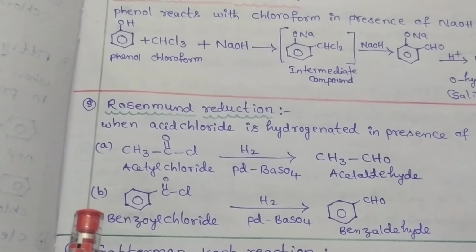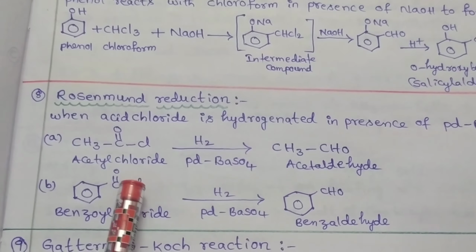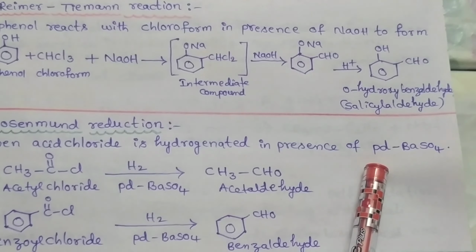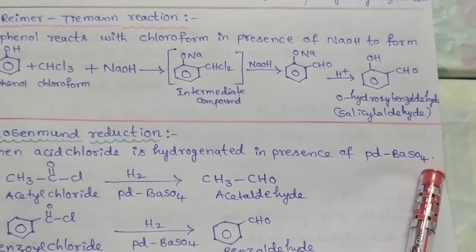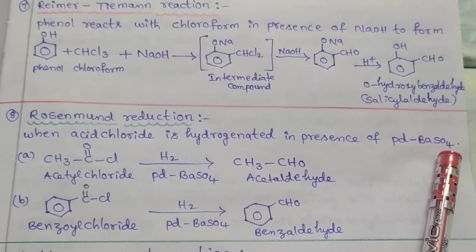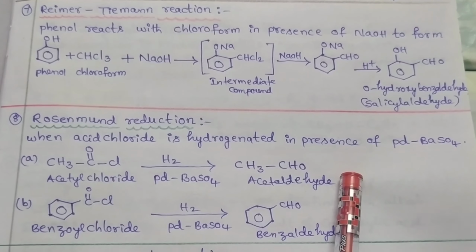Next we discuss Rosenmund reduction. When acid chloride is hydrogenated in the presence of Lindlar's reagent, that means palladium on barium sulfate is called Lindlar's reagent, it forms aldehydes as a final product. That means here reduction takes place.